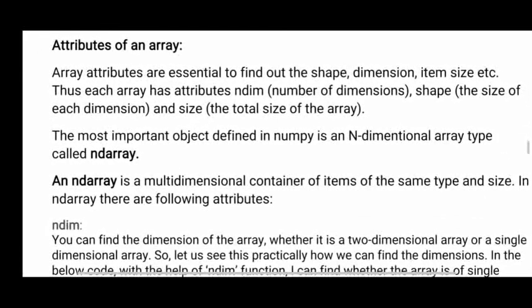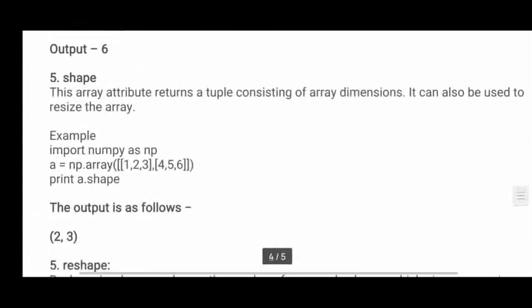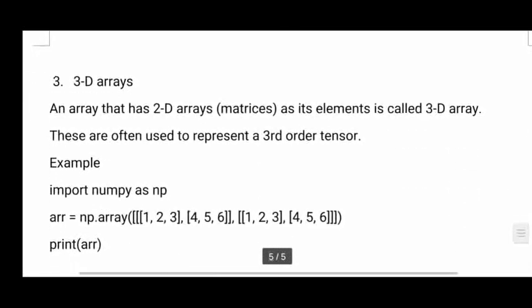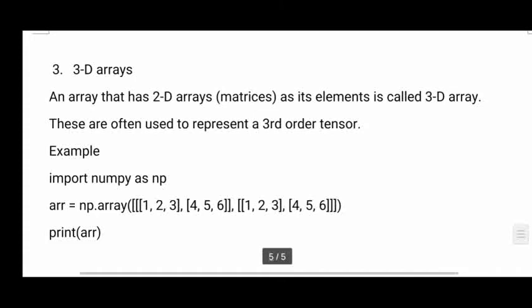Now come to attributes of an array. Just a minute, here a 3D array is also there. A three-dimensional array means that if there are more than two subscripts, then we say it is a three-dimensional array.